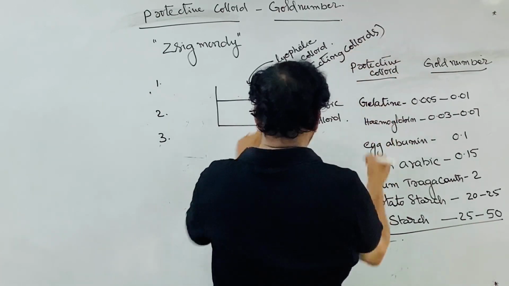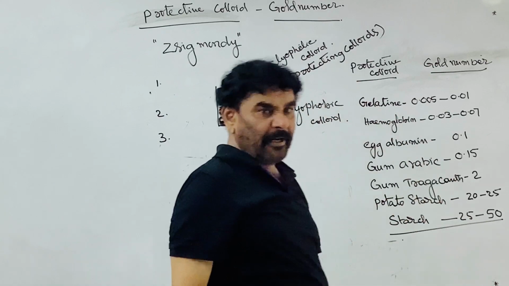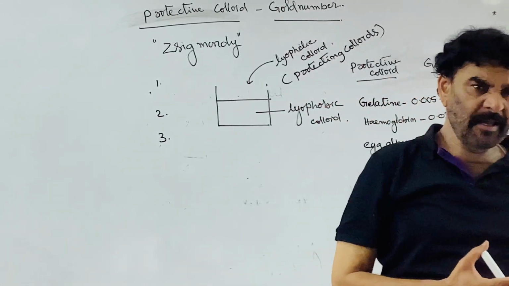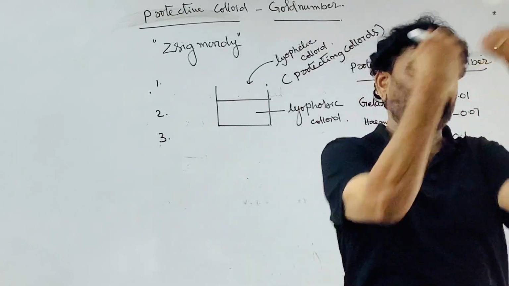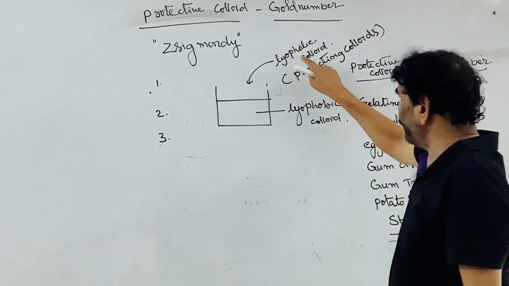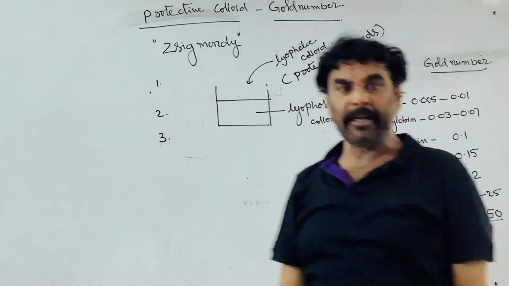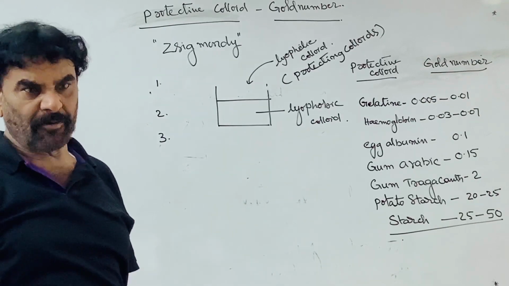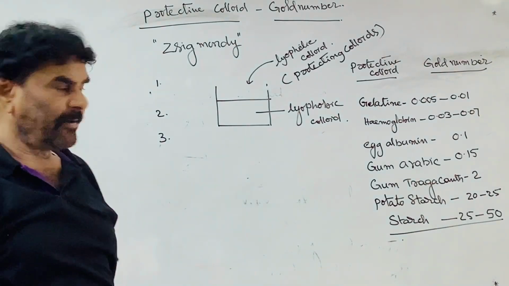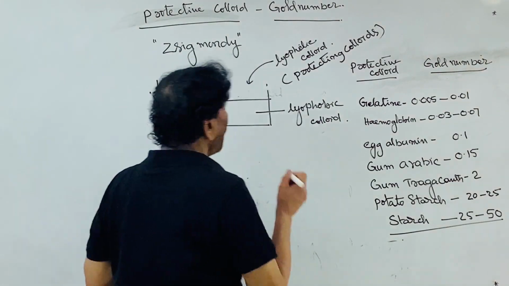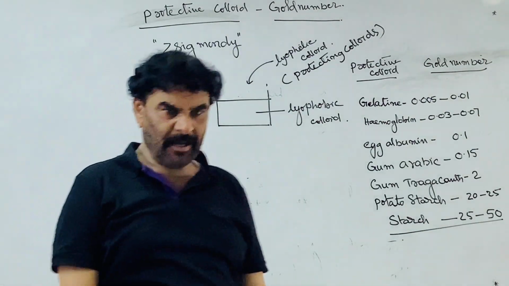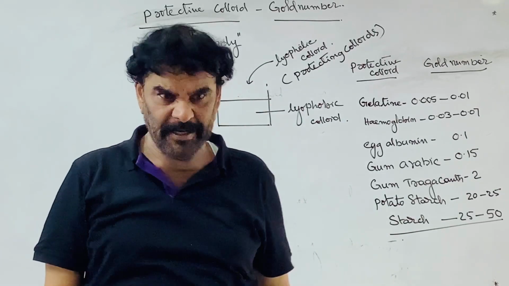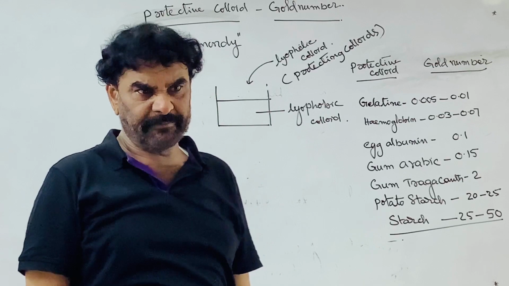That means, due to this property, lyophilic colloids increase the stability of the lyophobic colloids. Hence, lyophilic colloids are called protecting colloids. They are called the protecting colloids. See how they work. This is the observation: how it is increasing the stability of the lyophobic colloid.